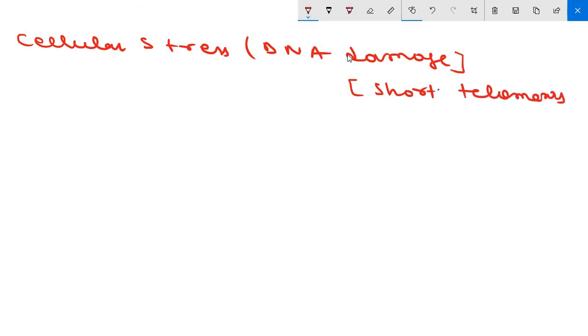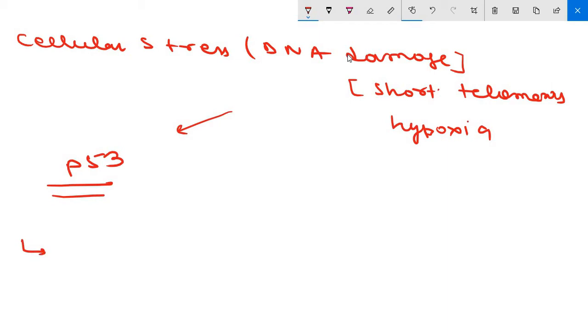Shortened telomeres, your hypoxia condition. So these types of signals can be sensed by P53. P53 senses cellular stress, primarily DNA damage, but also shortened telomeres, hypoxia, and stress which is caused by excessive pro-growth signaling, as may occur in cells bearing mutations in genes such as RAS and MYC. All these things are sensed by P53.